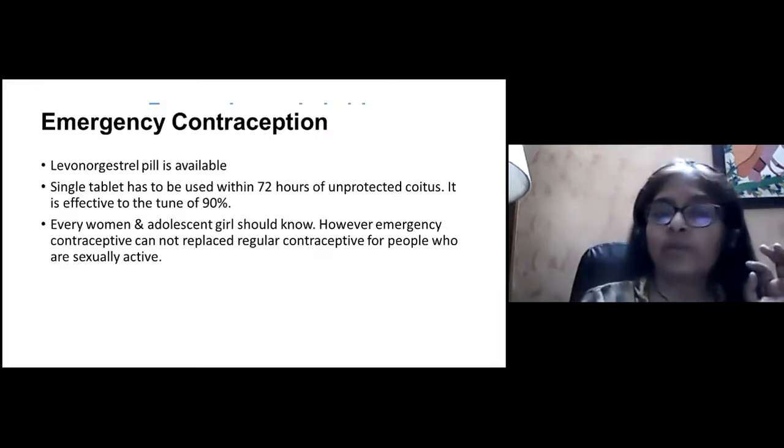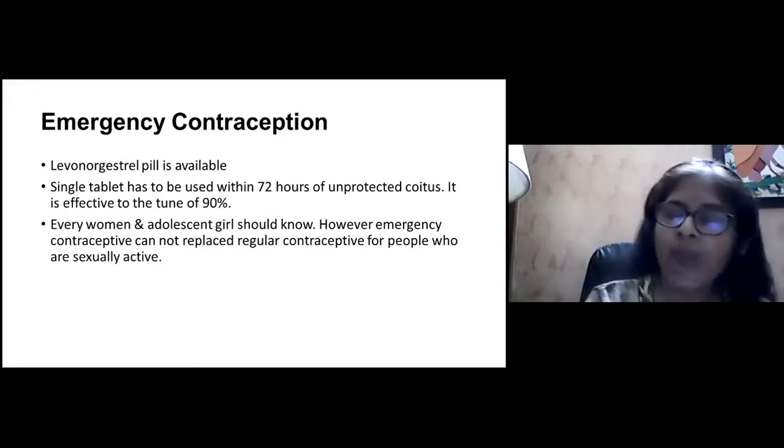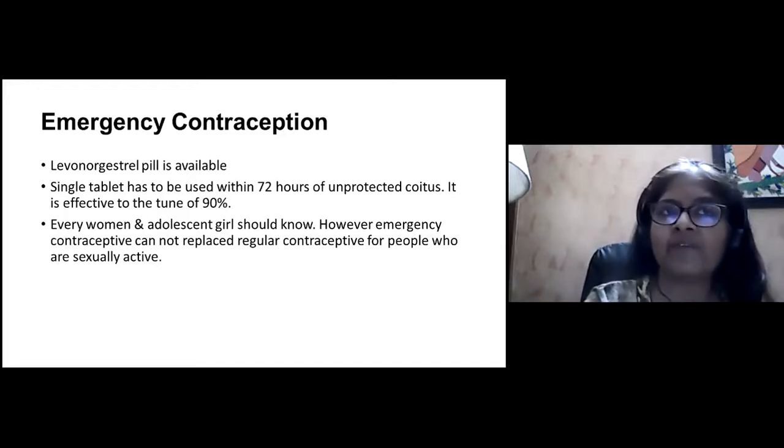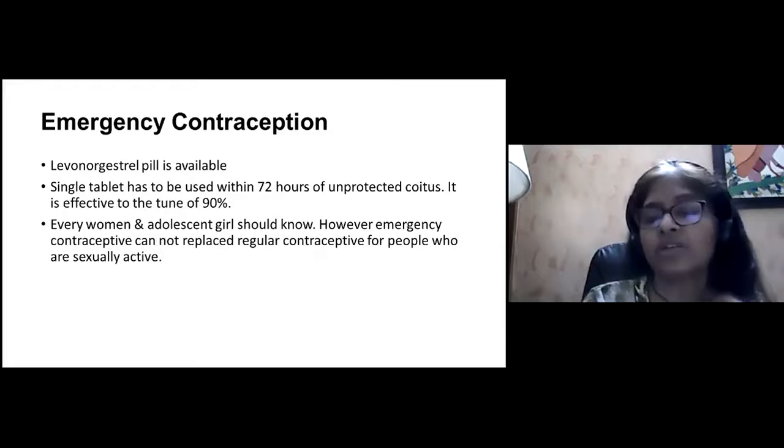A little bit about emergency contraception. Levonorgestrel pill is widely available, over the counter. A single tablet has to be used within 72 hours of unprotected coitus, and it is effective to the tune of 90%. Every woman and adolescent girl should know about it. However, emergency contraception cannot replace regular contraception for people who are sexually active.